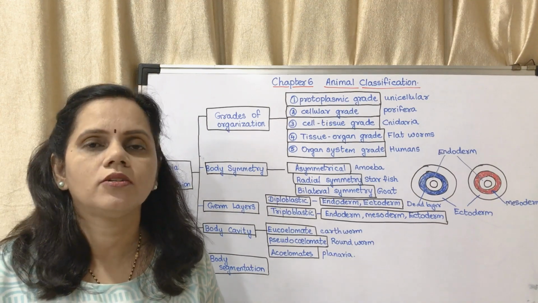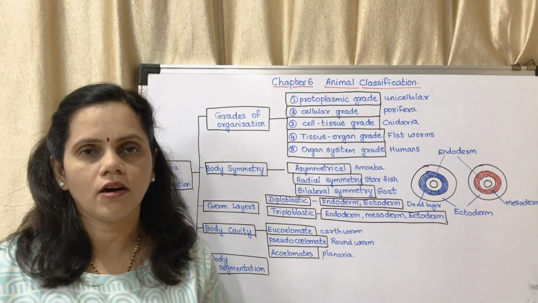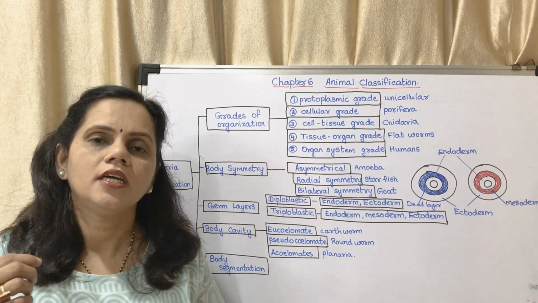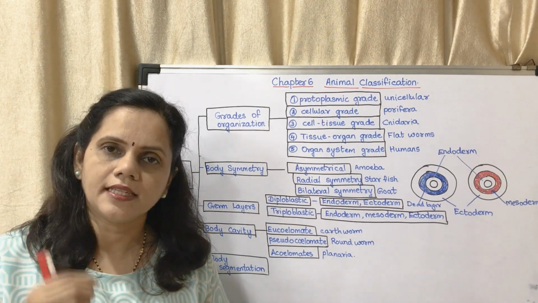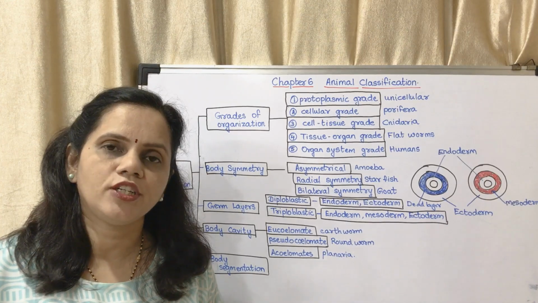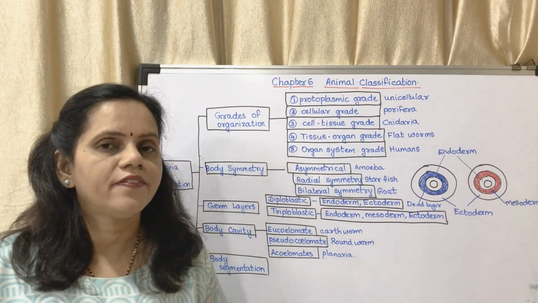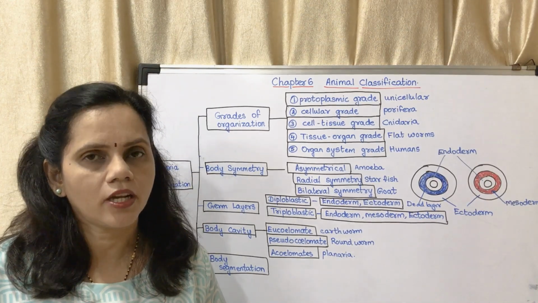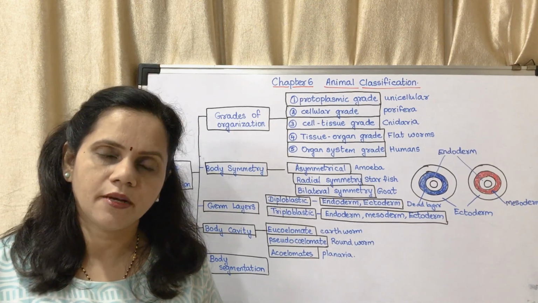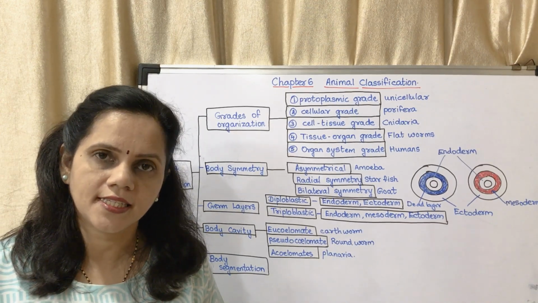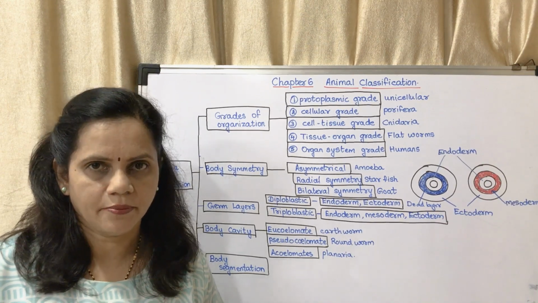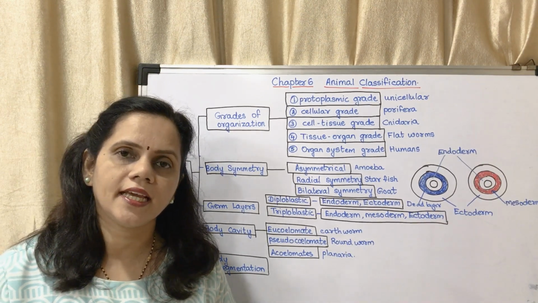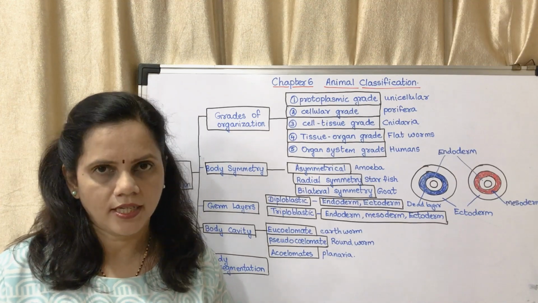That means how the cells are graded or organized. You had studied in your earlier classes that different cells combine together to form a tissue, different tissues combine together to form an organ, and different organs combine together to form an organ system, and different organ systems make an organism. But this is in the case of highly developed organisms.